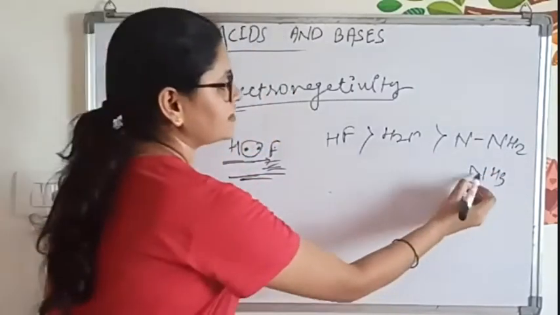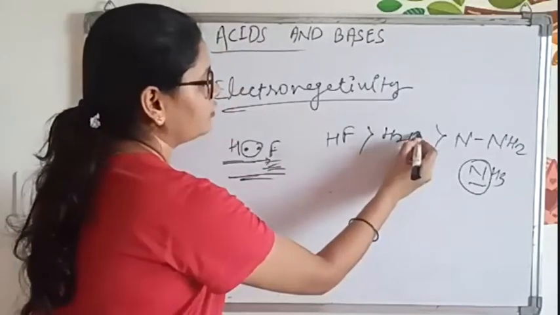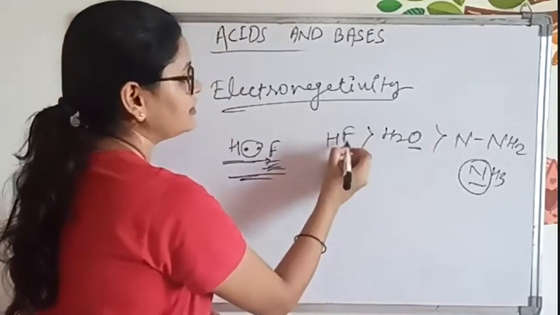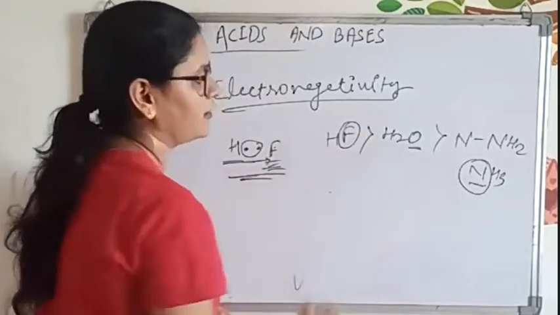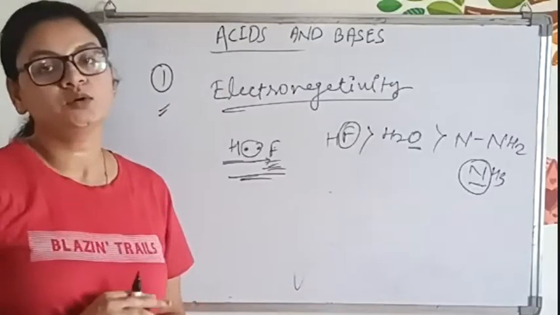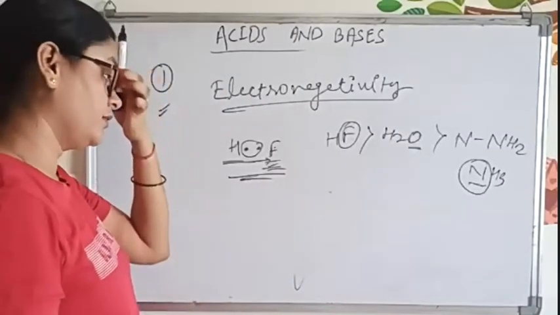Clear? Now in this case, you can see nitrogen has less electronegativity as compared to oxygen, and fluorine has high electronegativity, then oxygen has higher electronegativity as compared to nitrogen. Understood? You all know the concept of electronegativity, right?